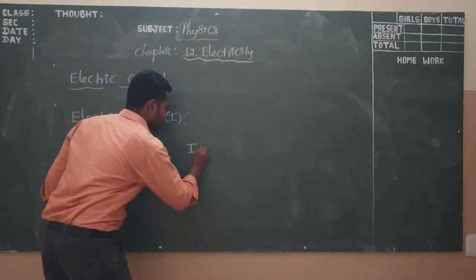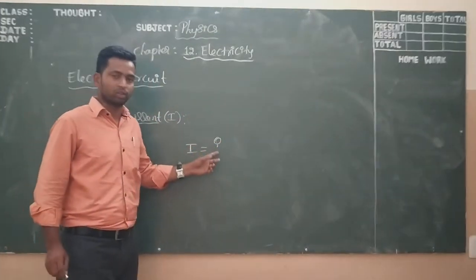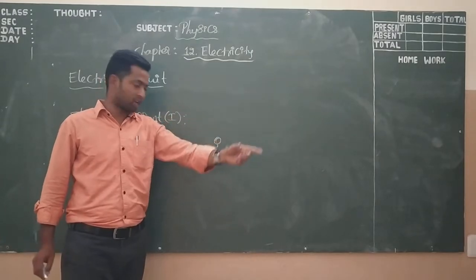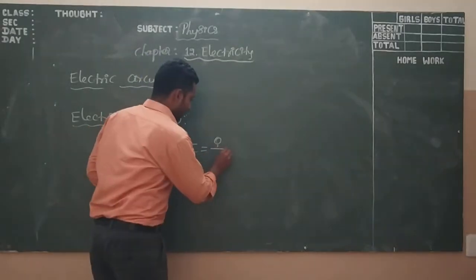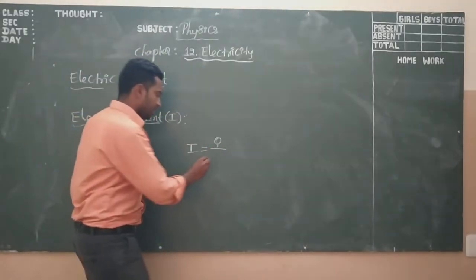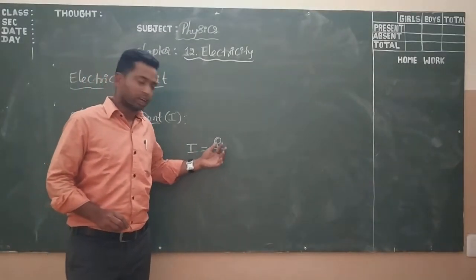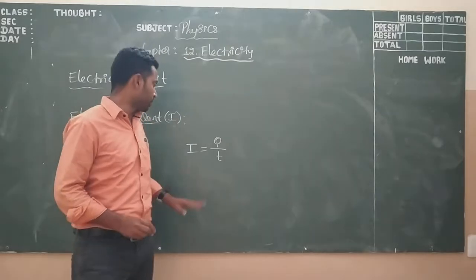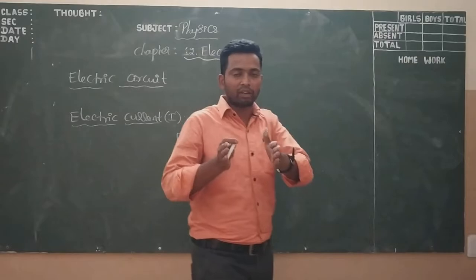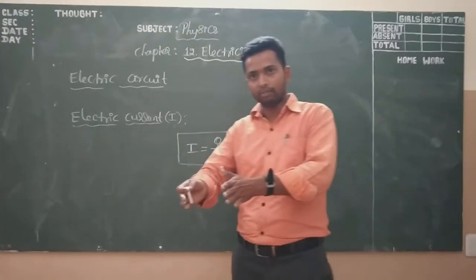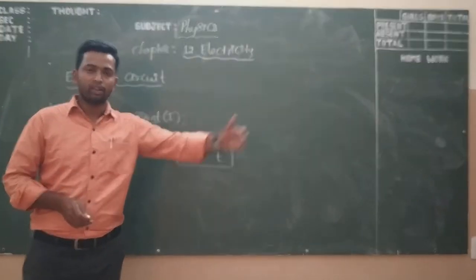So I equals the flow of charges. Consider the total net charge in the circuit to be Q, and these charges flow in a certain time t. Then the electric current equals Q by t. This is the formula to find the amount of electric current. If the charge and time are known, we can calculate the electric current flowing through a circuit.